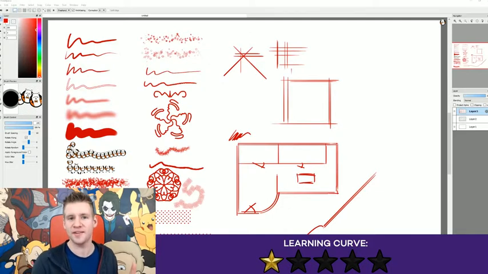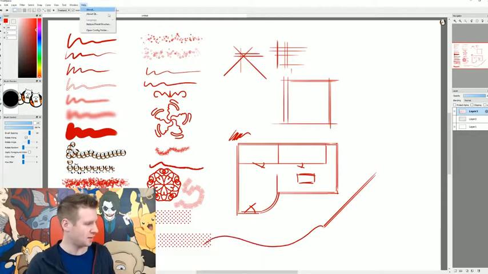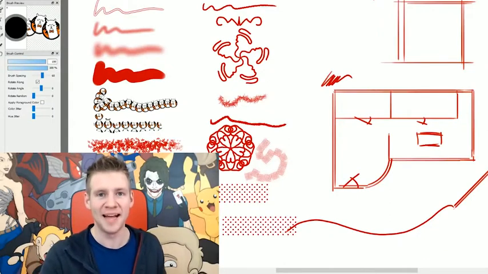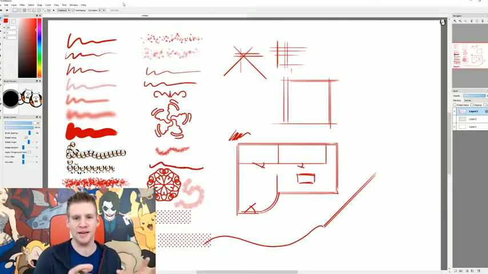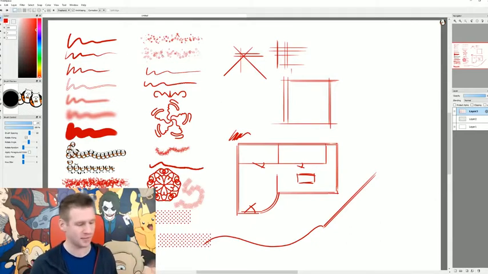Learning curve, 1 out of 5 stars. There were 0 learning resources. In fact, if you go up here to help and look around, there's no help. Go help yourself. However, the program is shallow enough that you don't actually, I guess, need learning resources. You can, through trial and error, figure things out. There were a few things I wanted to learn to do that took me a bit longer than it should have, but I figured it out eventually.